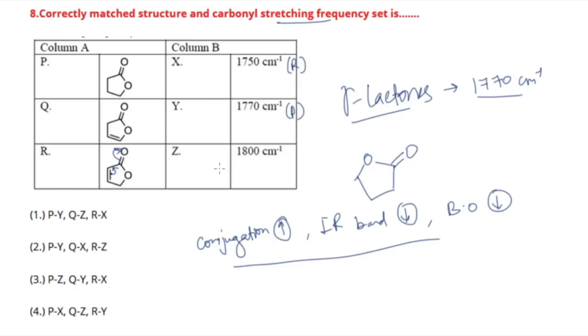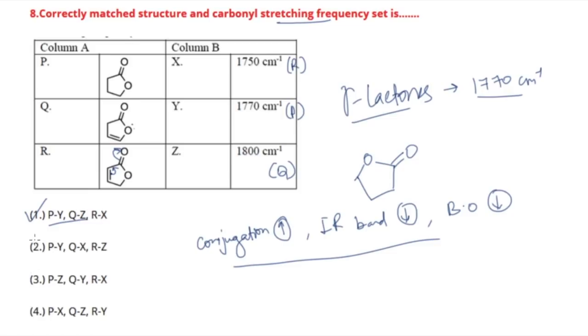So X will be related to R, and only one is left, that is Q, and in that, conjugation is not there due to a carbon-carbon double bond. Although conjugation is there due to this oxygen, that is also there in P and R, okay? So that doesn't count over here. So Q will have a higher value than P and R. So Q will have Z. So Q is over here. So we have option number 1 as the correct option. P is connected to Y, Q with Z, and R with X. So like this, the correct option is 1.